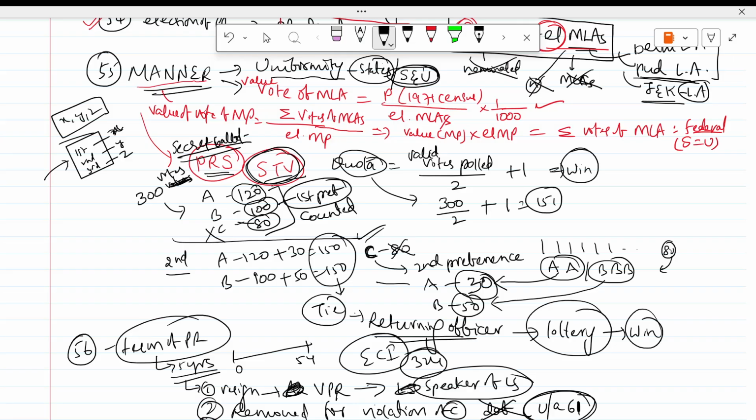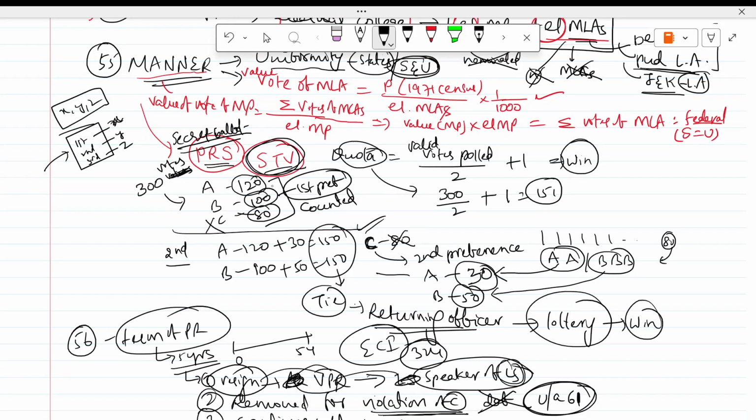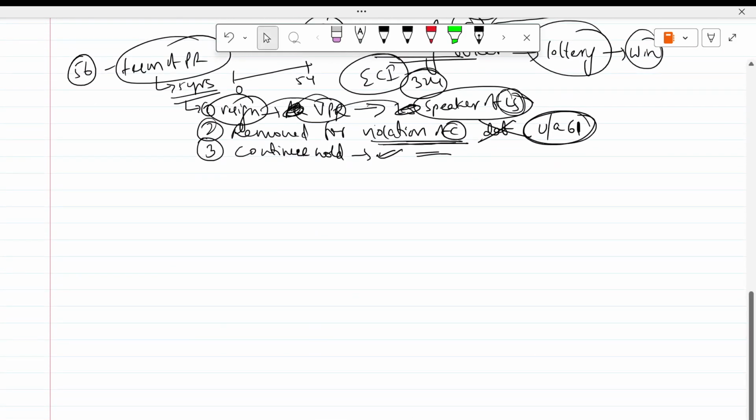So Article 56, term of the president. He will hold office for 5 years. He can give resignation to the vice president. And he can also be removed. He continues in office till his successor enters the office. And as I already told, any resignation given to the vice president should immediately be informed to the Speaker of the House of the People, that is Lok Sabha. House of the People means Lok Sabha. So this is one thing you have to remember. Then this is 56.